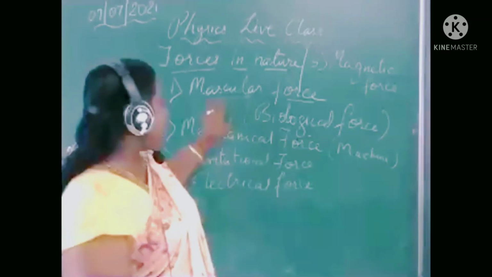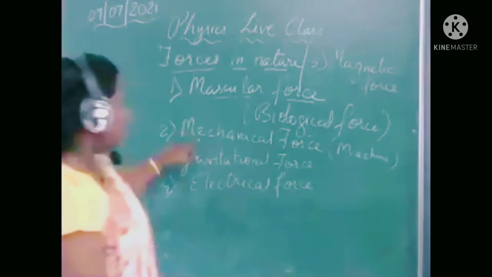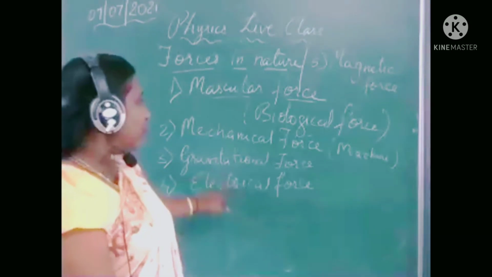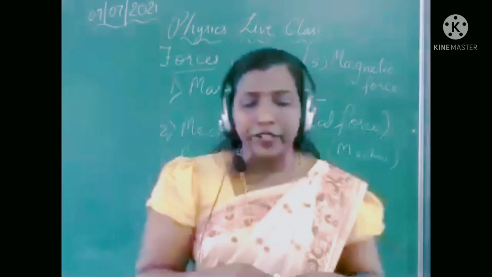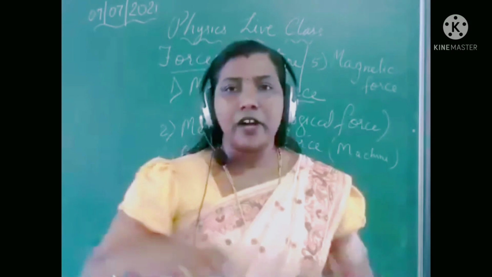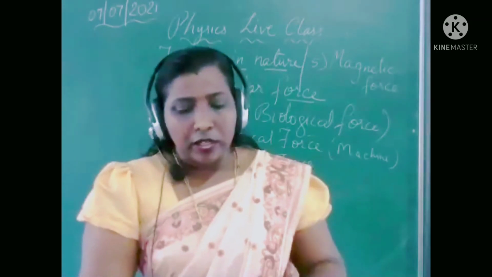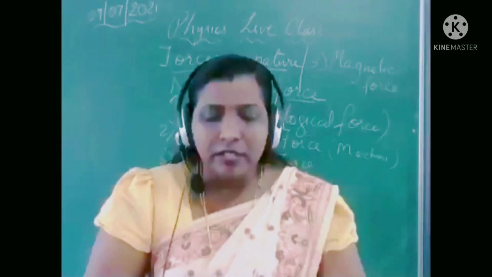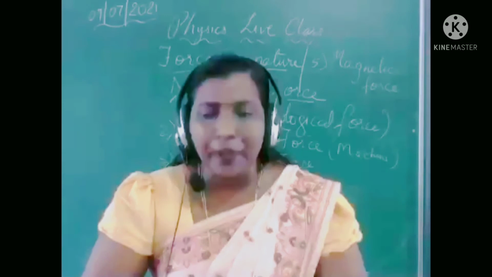This also comes under the non-contact force. The muscular force only comes under the contact force. Mechanical force, gravitational force, electrical force, and magnetic force all come under the non-contact force, because our body is not in contact. So it is telling that magnetic force is the force by which a magnet attracts or repels.